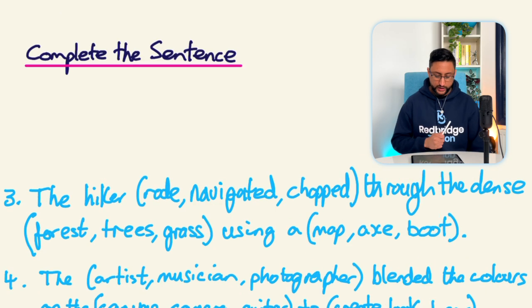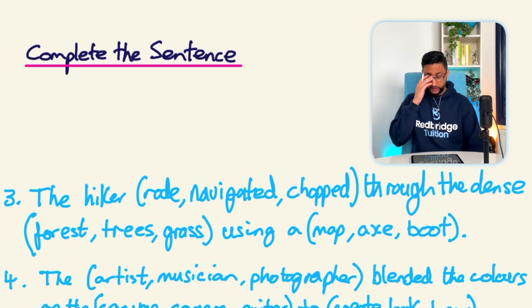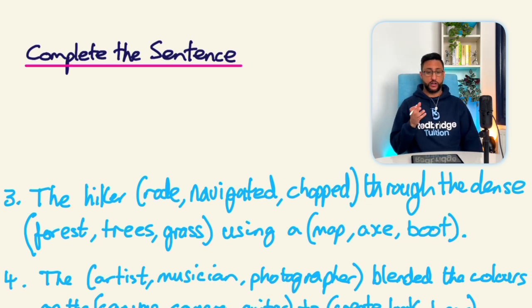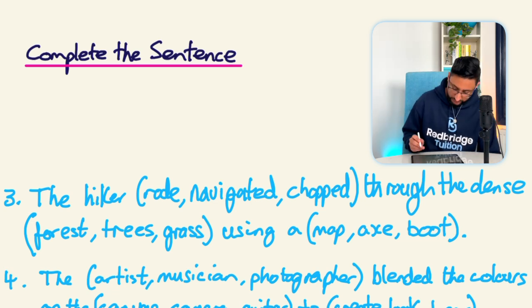Question 3. The hiker rode, navigated, chopped through the dense forest, trees, grass using a map, axe, boot. Now, in terms of your general knowledge, if you know what a hiker is, that's really going to help you with this question. So a hiker is someone that goes walking through mountains and things. So I don't think they're going to be chopping anything. So we're going to just remove that.